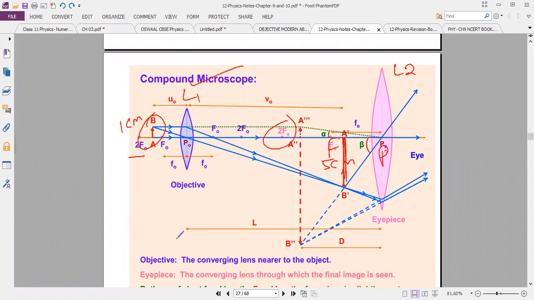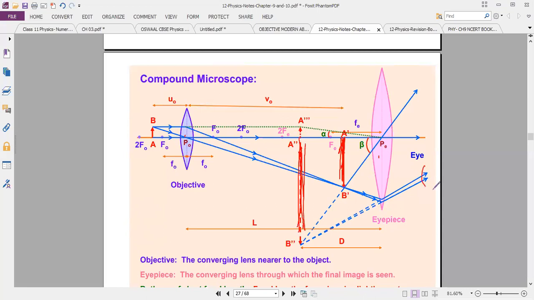For the first lens, I will place the object between 2F and F. Then I will get a real and inverted image. It will form behind the 2F, at E, which means the eyepiece. Now the second lens, with the object between pole and focus. The real image from the first lens acts as the object for the second lens. So I will get a virtual and enlarged image on the same side. This one I am seeing here using the eyepiece. This is the process for the compound microscope.